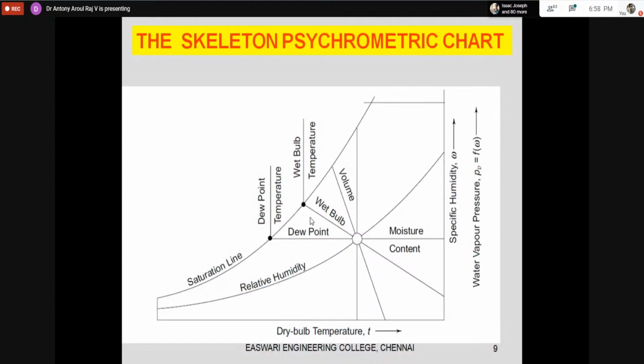So the wet bulb temperature is related to the enthalpy also, because for a particular wet bulb temperature you will have a particular enthalpy only. That enthalpy is the enthalpy of saturation. So you can see.